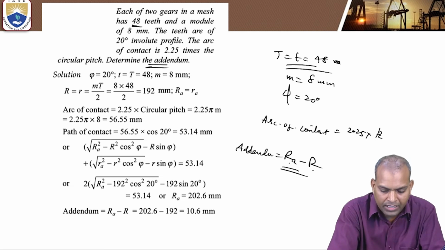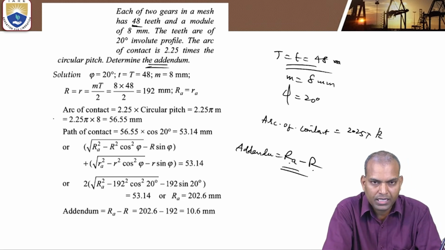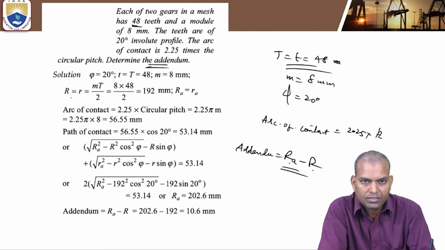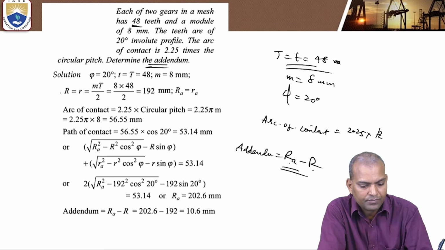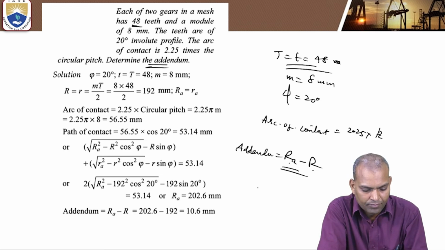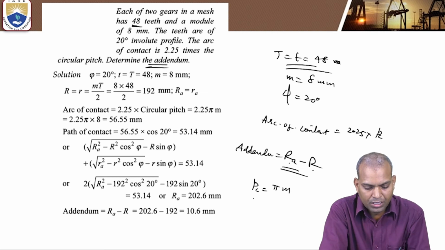How to get RA and R? Both gears are equal. Pitch circle diameter and circular pitch PC equal pi times M. PC equals pi d by t.